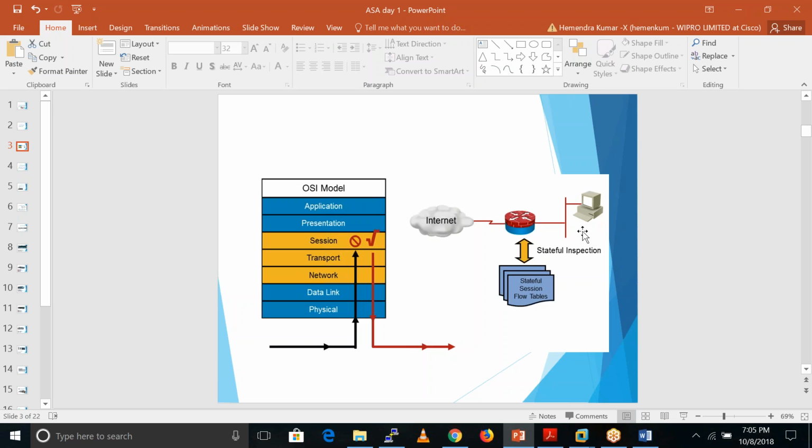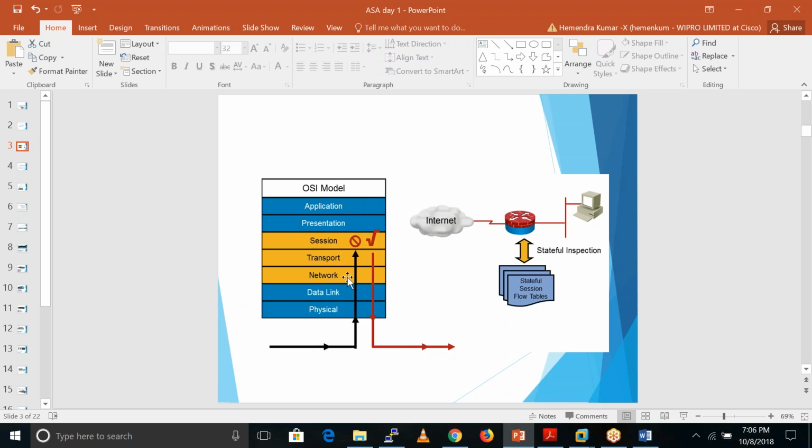Like this is inside users trying to access something towards the internet. So basically ASA is a stateful firewall. It does the stateful inspection and creates the session table. So that's why these arrows denote that when someone sends traffic from inside to outside or outside to inside, our ASA only does the lookup till the transport layer and network layer.